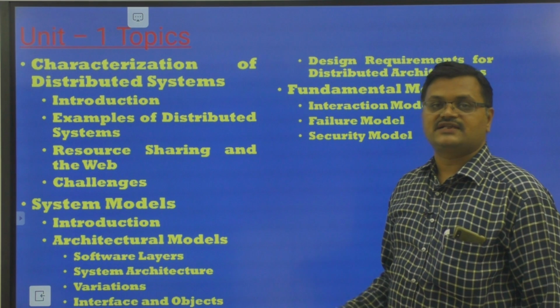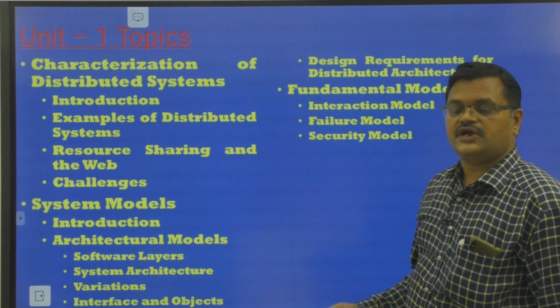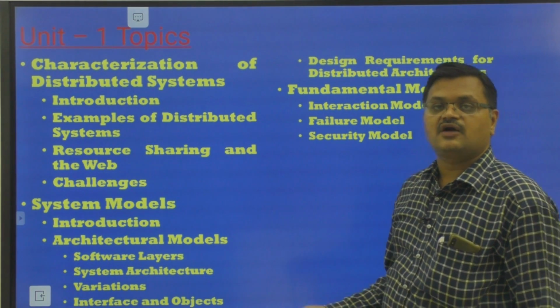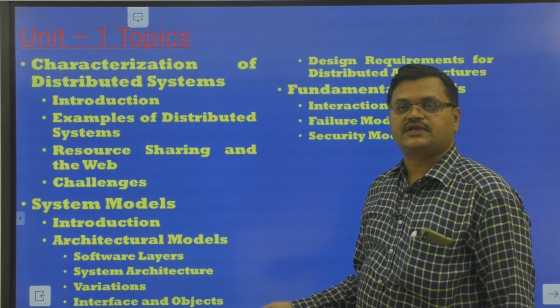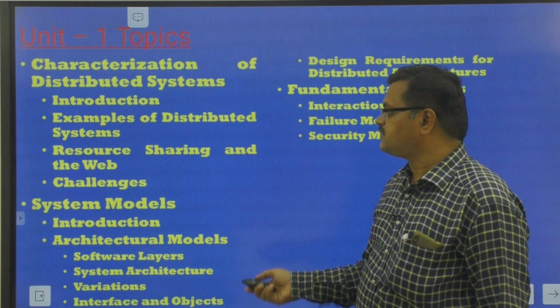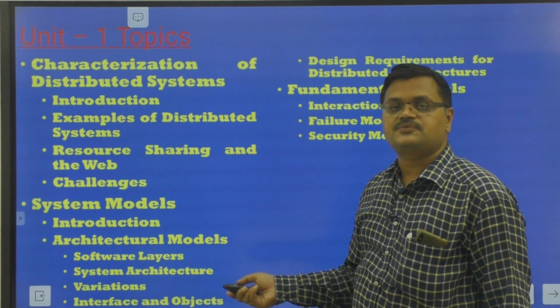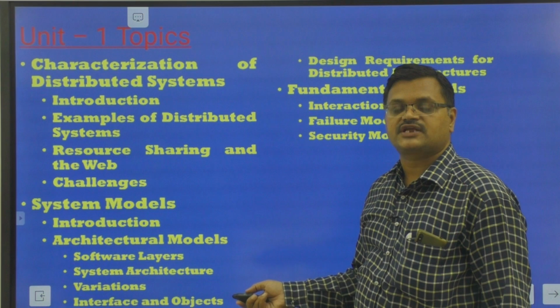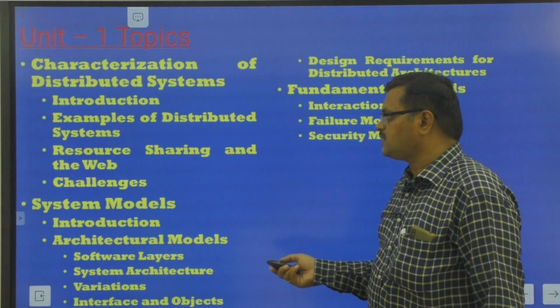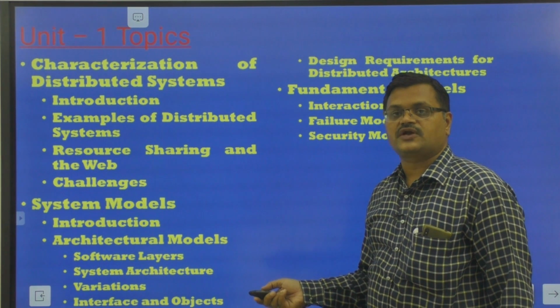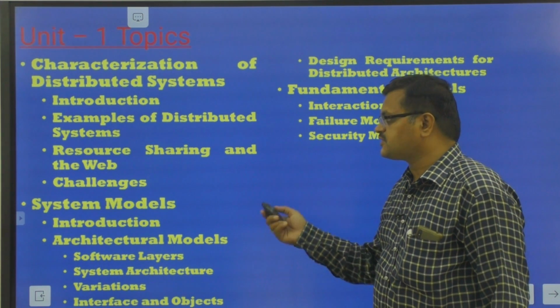There are several challenges posed in distributed systems. Heterogeneity is one challenge, then scaling, openness, and transparency. In transparency, we discussed 8 types: access transparency, location transparency, concurrency transparency, replication transparency, failure transparency, and so on.